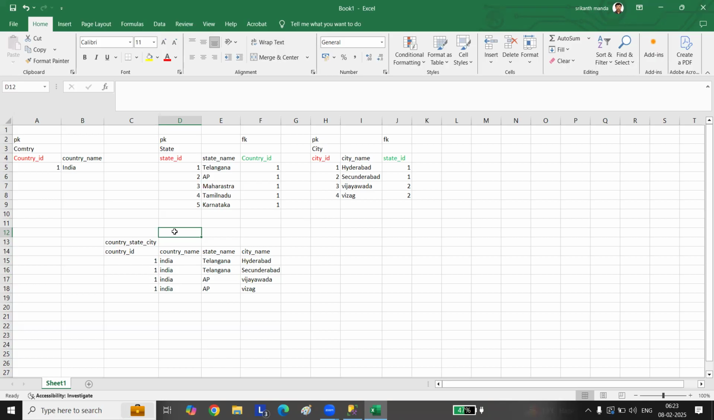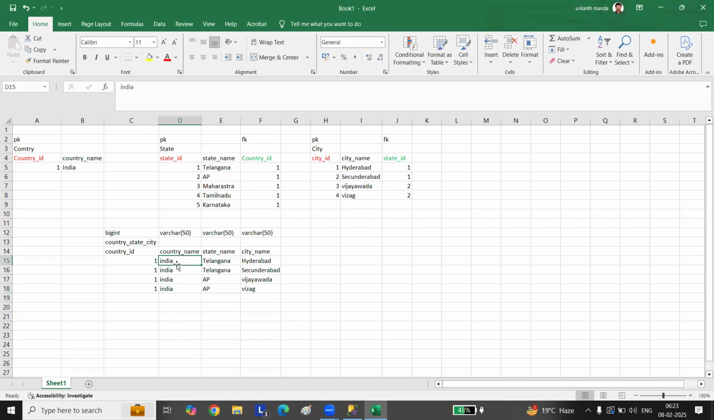Duplicate of data. So assume the size of this. We take this as a big int. We take this as a varchar of some 50. This also I take as varchar of size 50 here. This also I take as varchar 50. So what is happening? Every time you are inserting this data, big int, some size is getting occupied for every record.